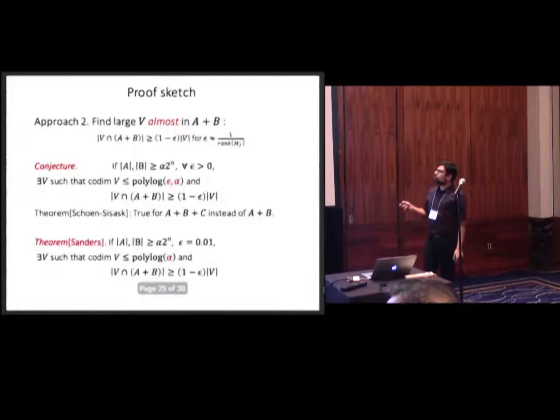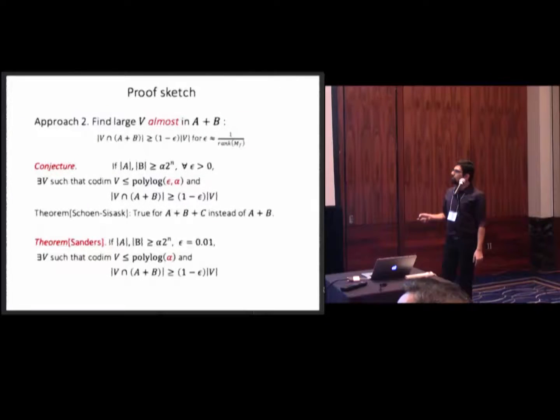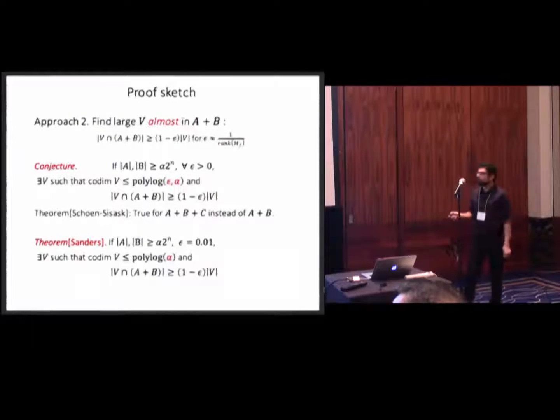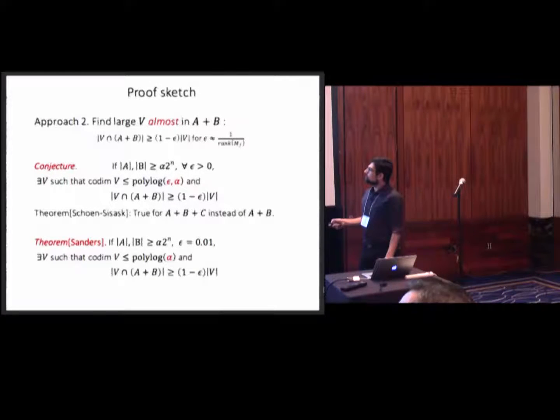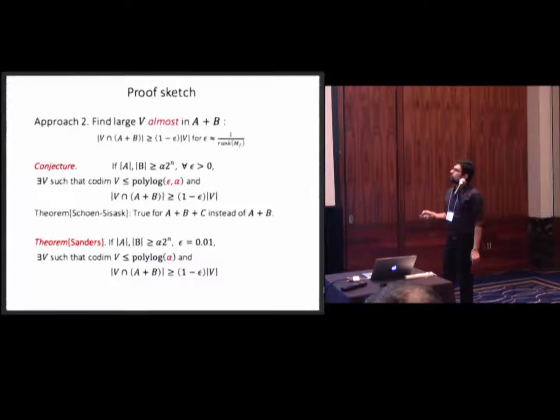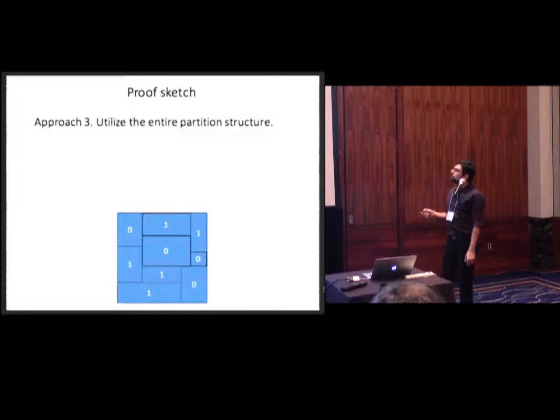We don't have that, but we have the following result by Sanders that proves the same thing, but not with arbitrarily small epsilon, but with a constant epsilon. So if your epsilon, let's say, is 1%, then you can always find a subspace of codimension that has polylogarithmic dependence on density of your function, and V intersection A plus B is almost all of your subspace. So our approach is to use this weak theorem somehow, which wouldn't immediately give us the solution. That's how we use that theorem.